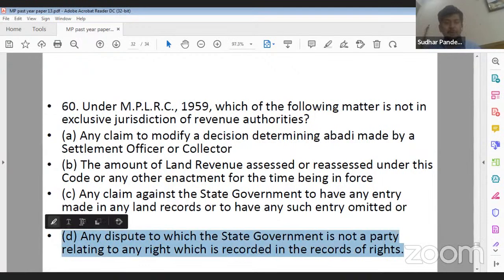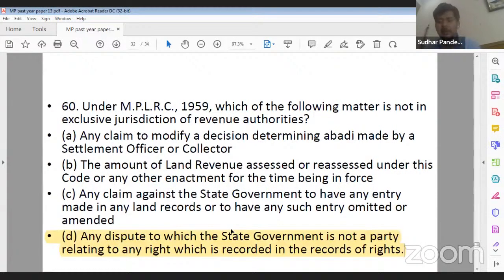If you read section 111 of MPLRC 1959, the MP Land Revenue Code 1959, you will get a clear answer to this question: any dispute to which the state government is not a party relating to any right which is recorded in the record of rights shall not be dealt with by the revenue authority. That particular matter has to be dealt with by the other court, the civil court. So its correct answer will be D.